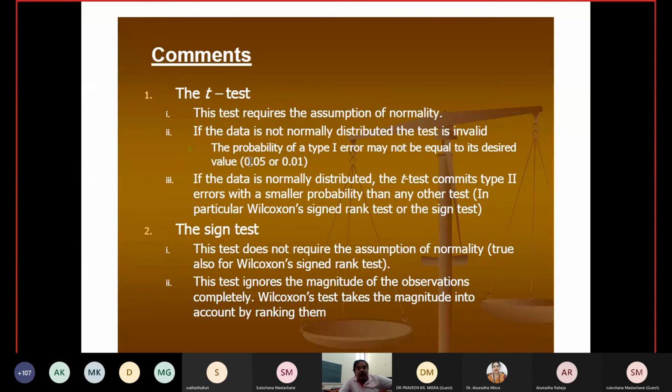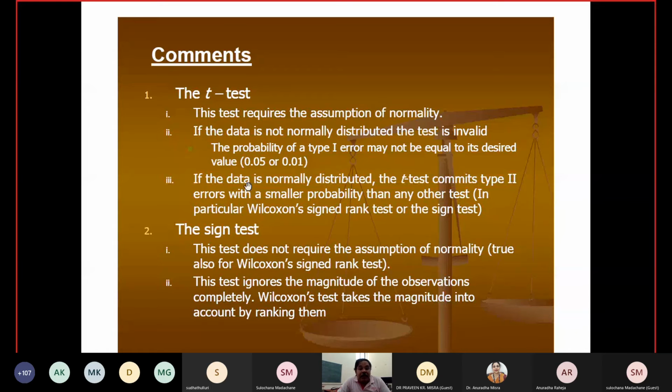Otherwise, the probability of type 1 error is going to be less than this. When it is continuous, no problem, it will always be equal. In a discrete case, if you want it equal, you should use the randomized test. If you are using a non-randomized test, you are not going to get that level.